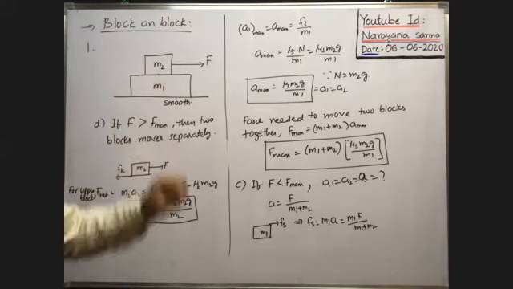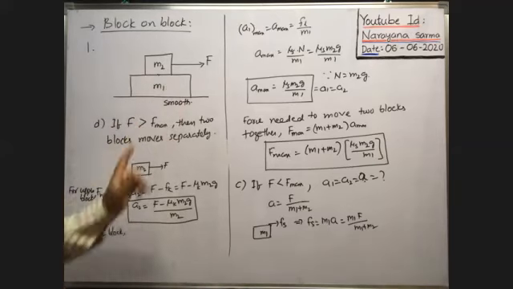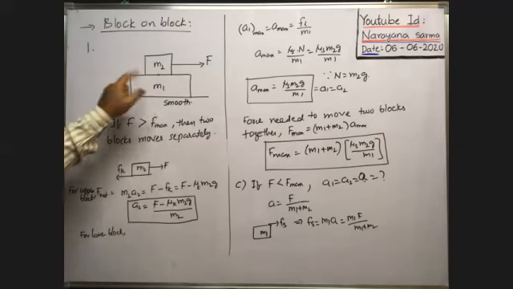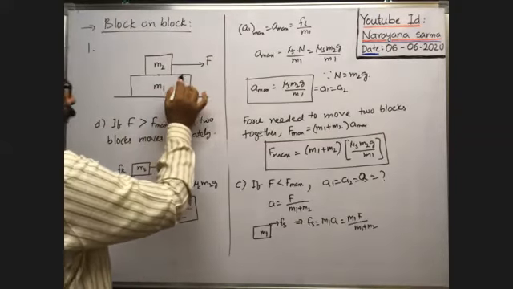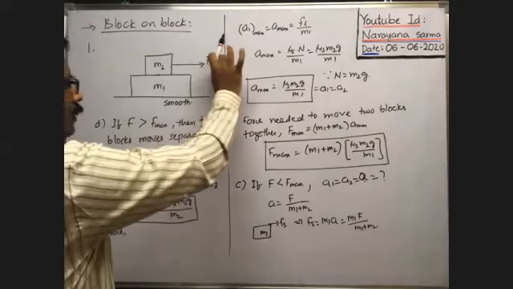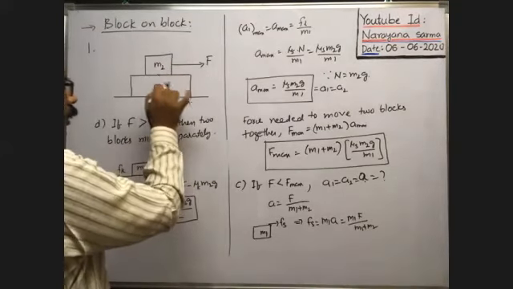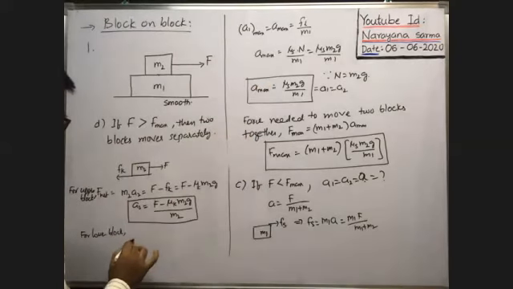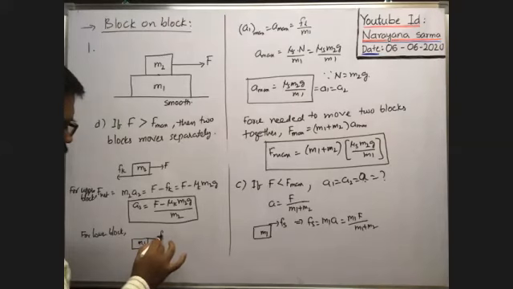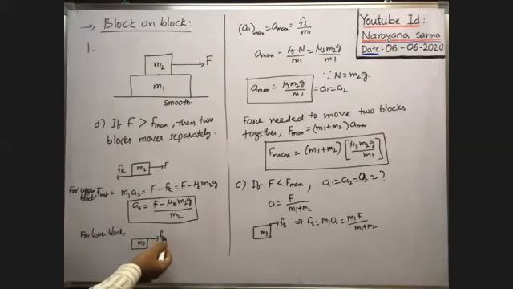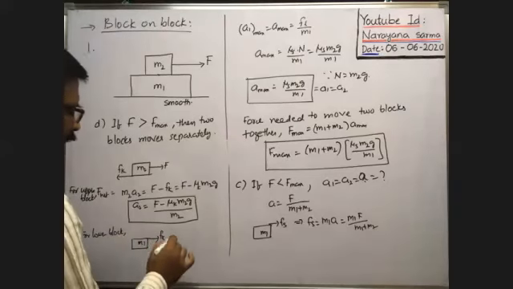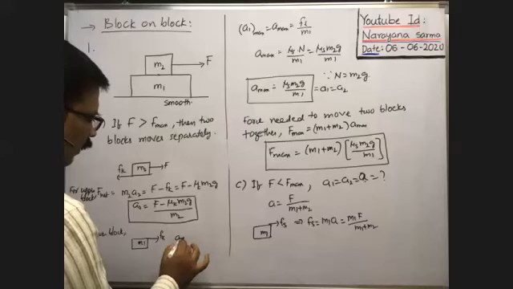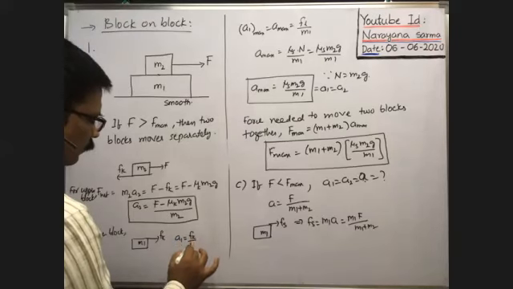So the lower block will move because of the kinetic friction between these two. You see, the kinetic friction between these two pulls the block M1 in the forward direction. Friction between these two only drags the lower block forward. That's why on the lower block the friction acts on the upper surface in this direction. That is Fk. This is the only net force acting on the lower block along the horizontal direction. Therefore the acceleration of the lower block A1 is equal to Fk by M1.